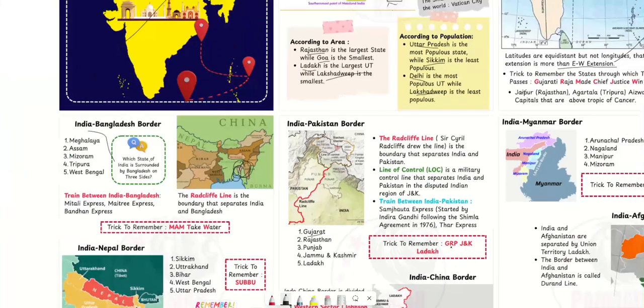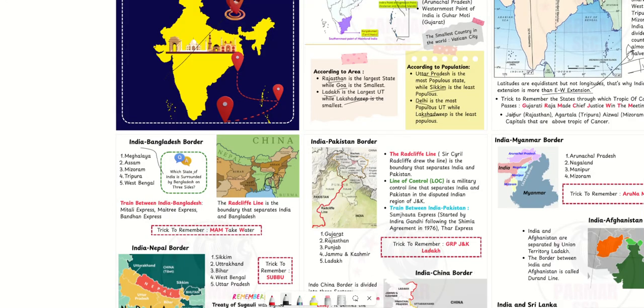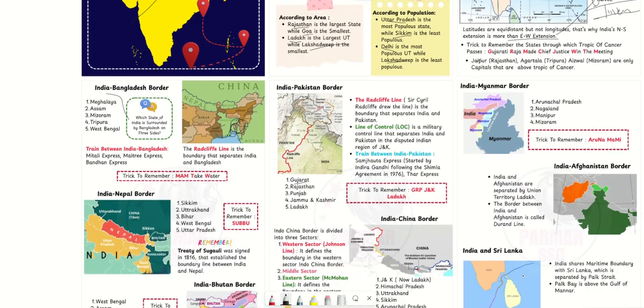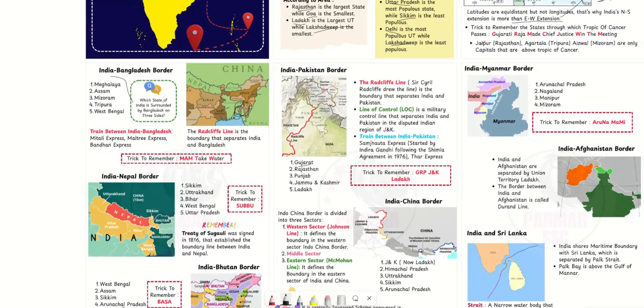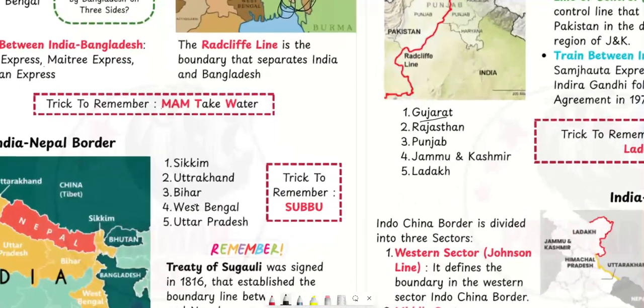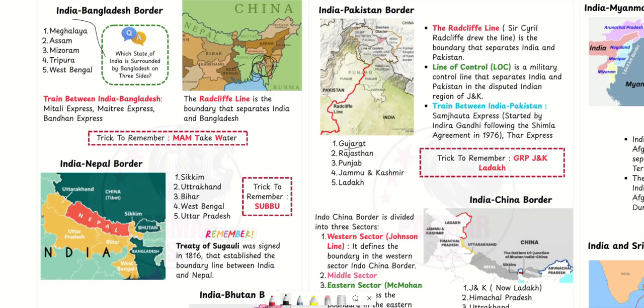Next comes Nepal. Here. With Nepal, we share boundaries of 5 states: Uttarakhand, Uttar Pradesh, Bihar, Sikkim, and also West Bengal.